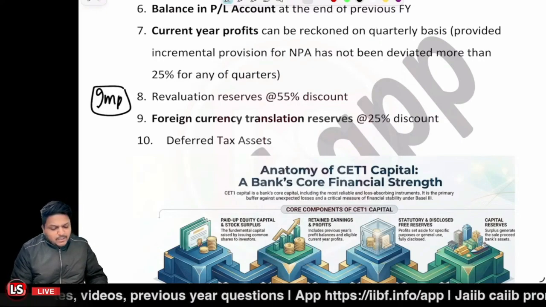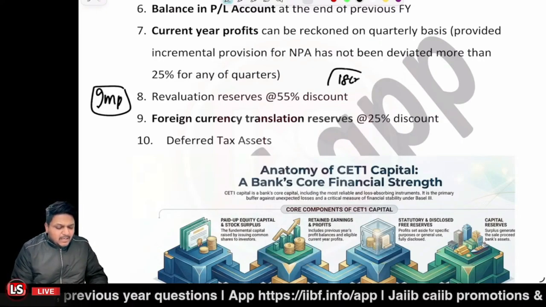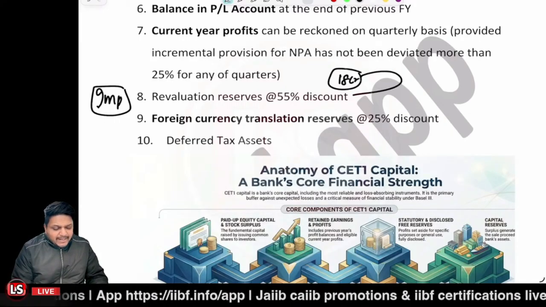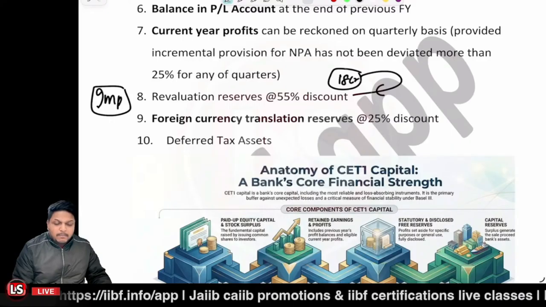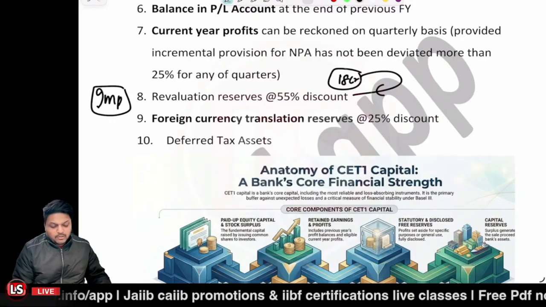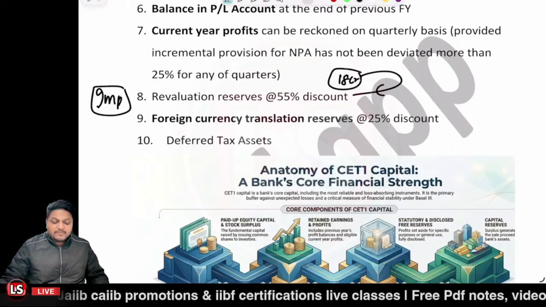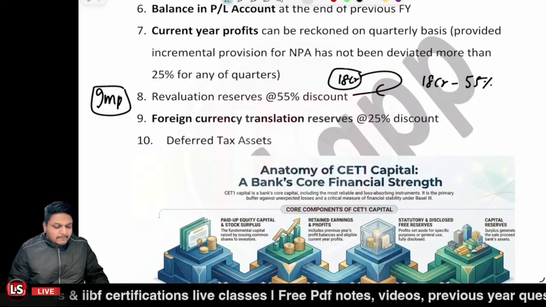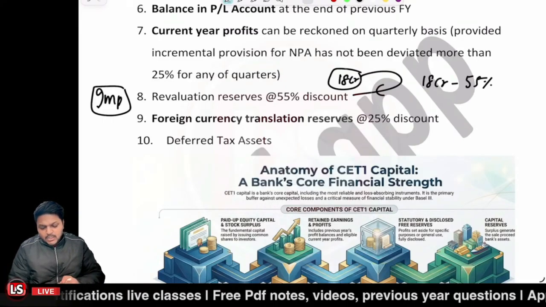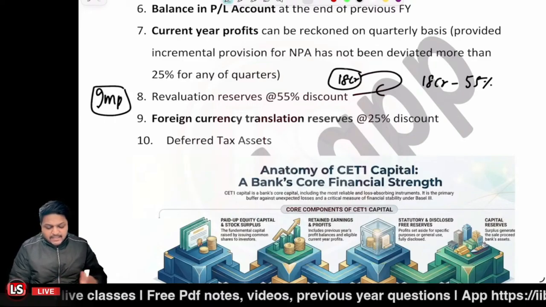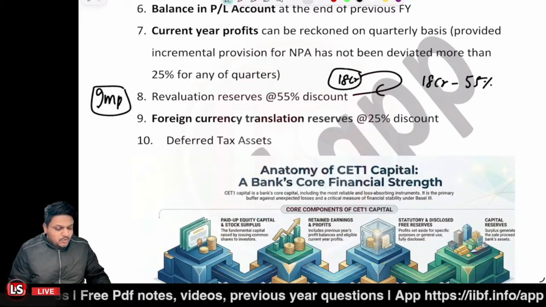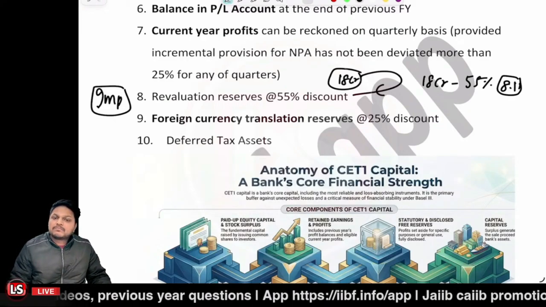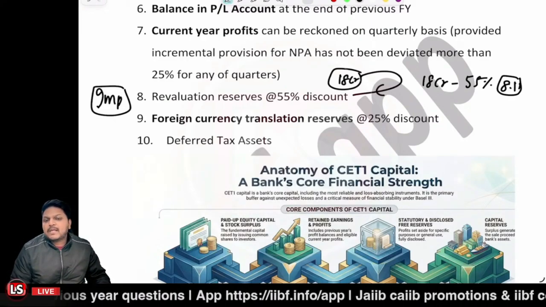Now there is 18 crore of value increment, and you can consider this 18 crore as your CET1 component, but at a 55% discount. So 18 crore minus 55% is 8.1 crore, which can be considered under the CET1 component. Is that clear? I'm just giving an example.